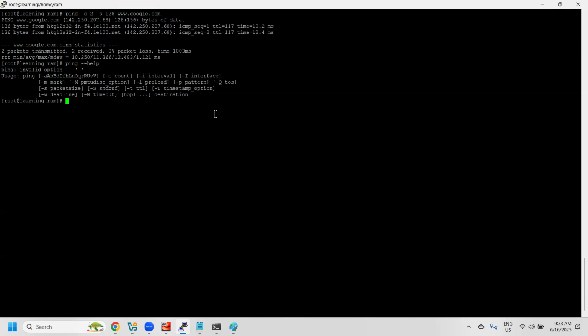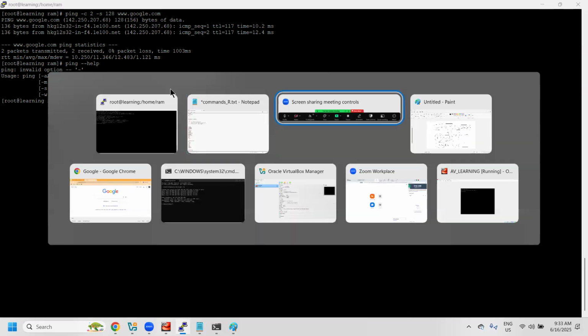The ping command is also very important. How many packets we are able to send and receive in a given time, for example 64 packets: if you want to send 64 packets, how much time is it going to take? Even the ping command has some logic. It will create 64-byte packets and send them, and that is how it performs. So I hope it's clear for everyone.